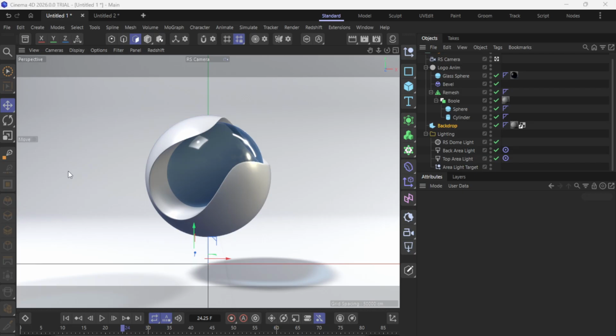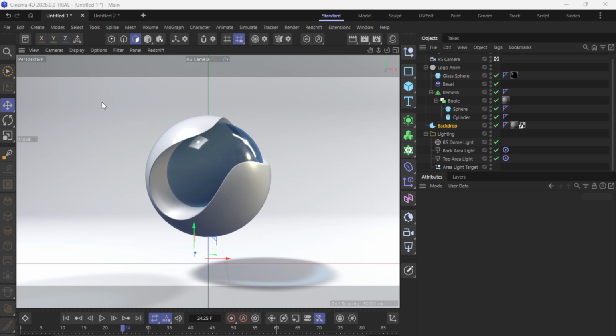An OBJ file stores the model's shape, while a matching MTL file tells Cinema 4D which materials to use. Your texture images, like JPGs or PNGs, are separate files that those materials reference, so keeping everything organized is key. Let's begin in Cinema 4D.